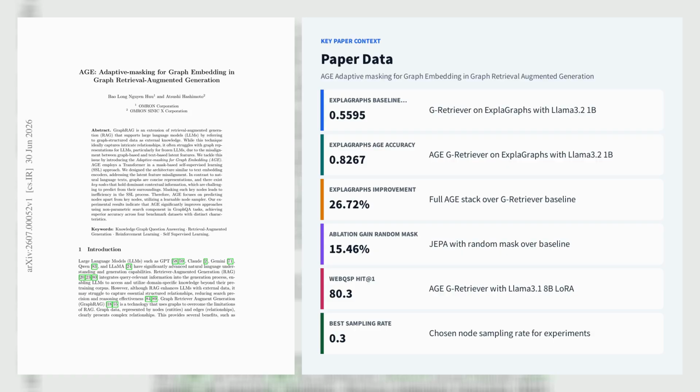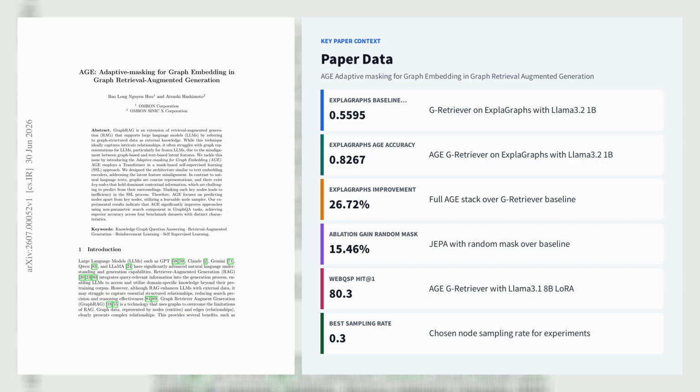The method replaces random node masking with an RL-trained node sampler that identifies key nodes and masks auxiliary nodes, then trains a transformer-based concept encoder-decoder with a JEPA objective to reconstruct auxiliary node representations from key nodes. This design is paired with a graph structure aggregator and a frozen Llama backbone, including Llama 3 2.1b, 3b, Llama 3 1.8b, and Llama 2 7b, 13b.